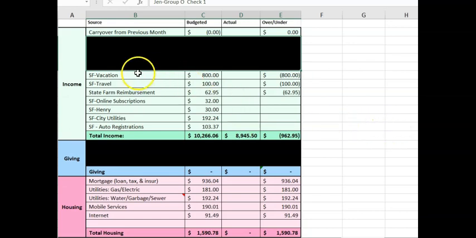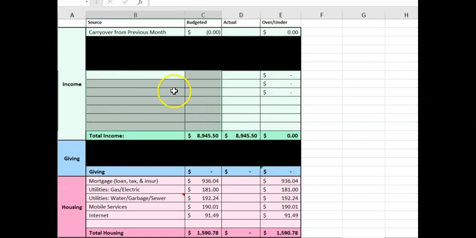So first of all, I'm going to take out all of these entries, which were things that we pulled in from the sinking funds in July. Right now, I don't know if we're going to need to do that or what we're going to need to do it for, but I will fill this in as the month goes along if we have to pull money in that we're using from the sinking funds.